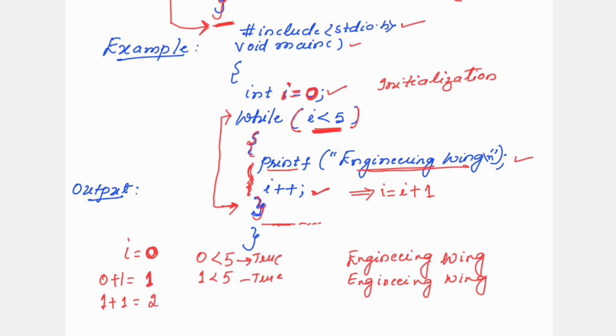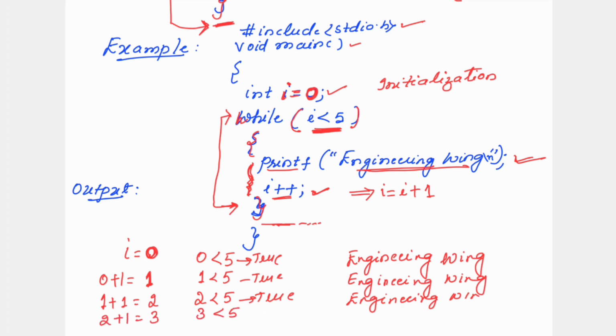Okay, once again the control will come here to the while statement. 2 less than 5. Yes, it is true. If it is true, it will print this. Okay, this statement gets printed. Then once again we have i plus plus. That means the i value has to get increased by 1. So 2 plus 1, it is 3.